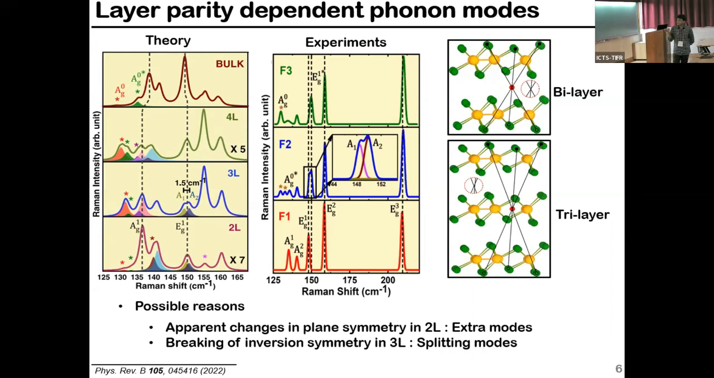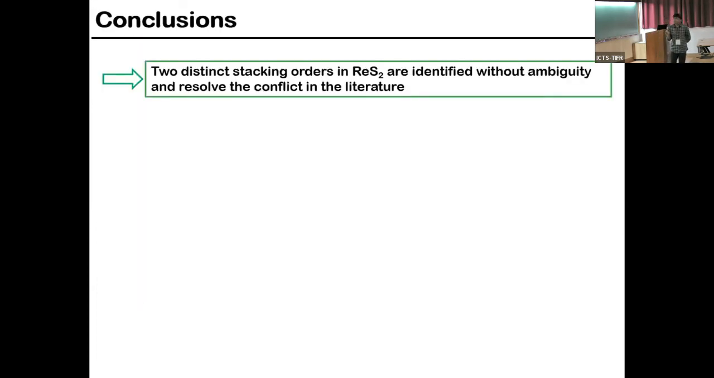And for the case of trilayer, or basically odd layers, you can see this splitting, and that is due to the breaking of inversion symmetry. We have checked that for the odd layer, the inversion symmetry has been broken, and due to that, the extra peaks. So with this, I would like to conclude the talk.